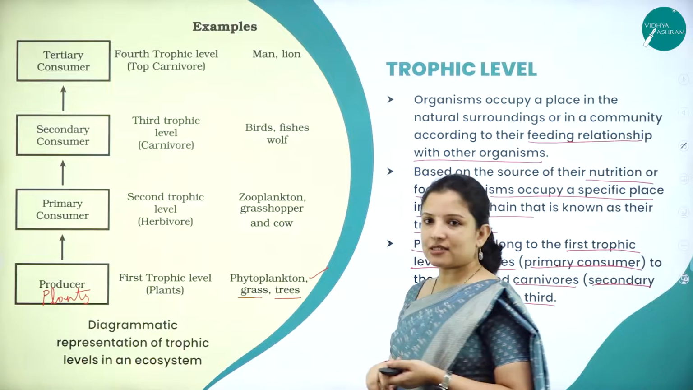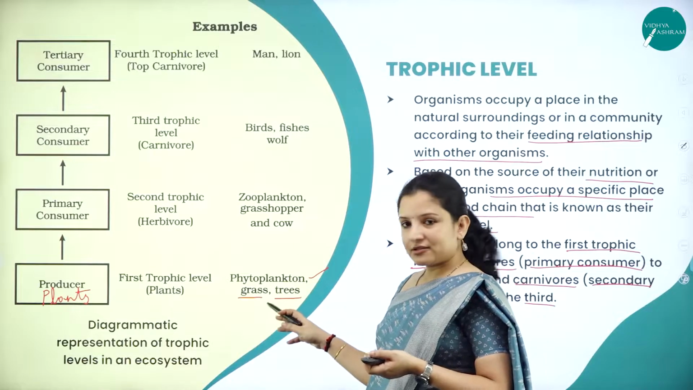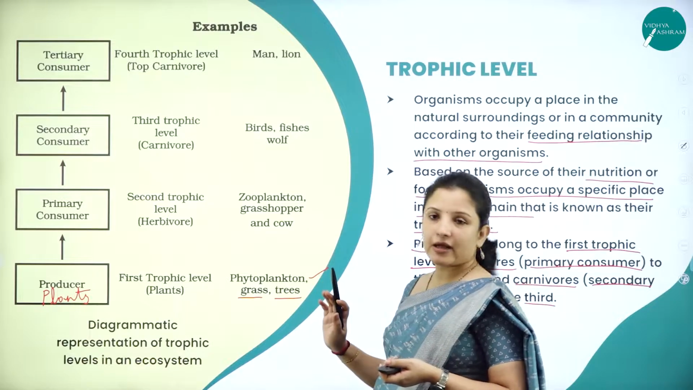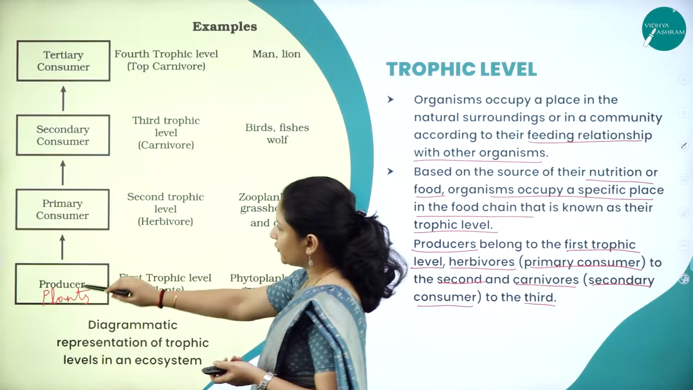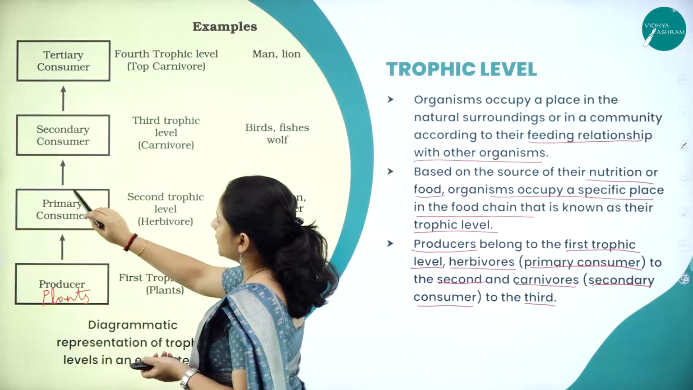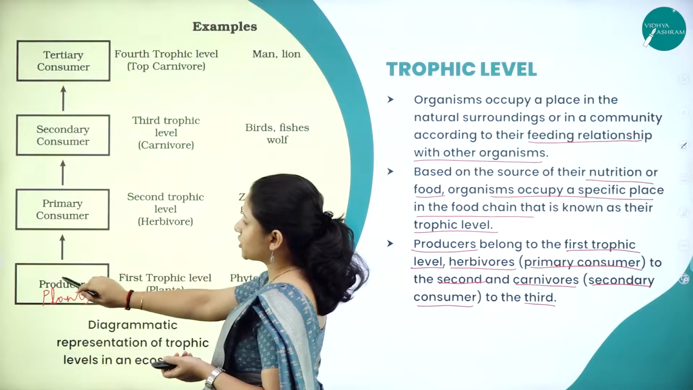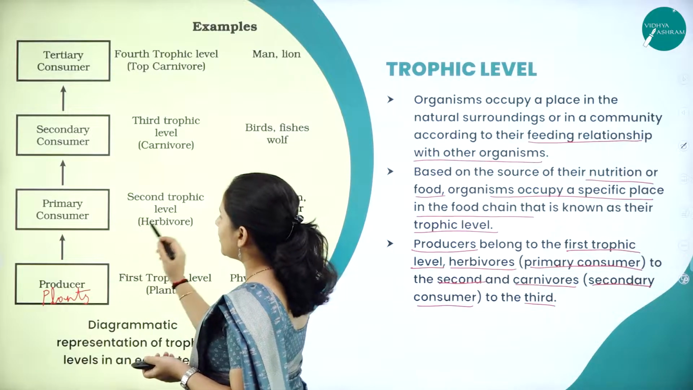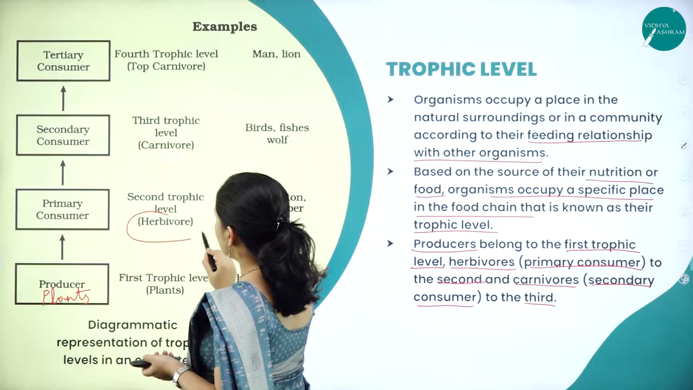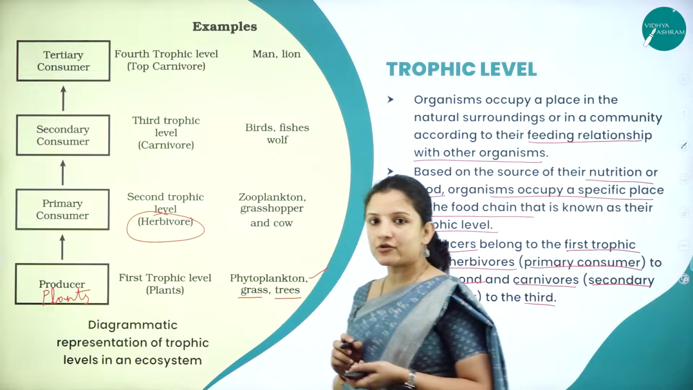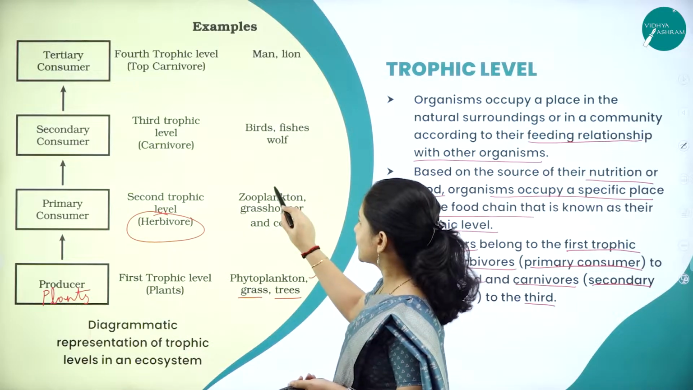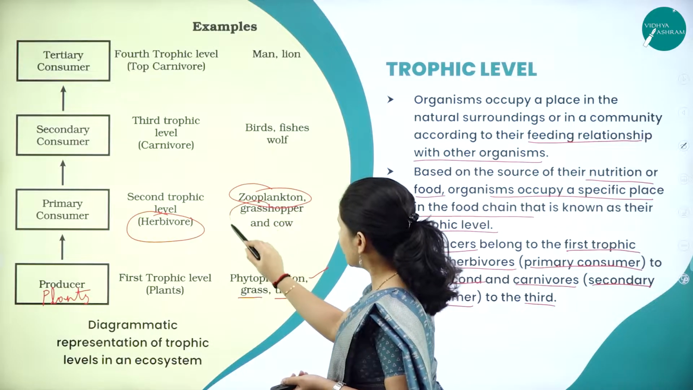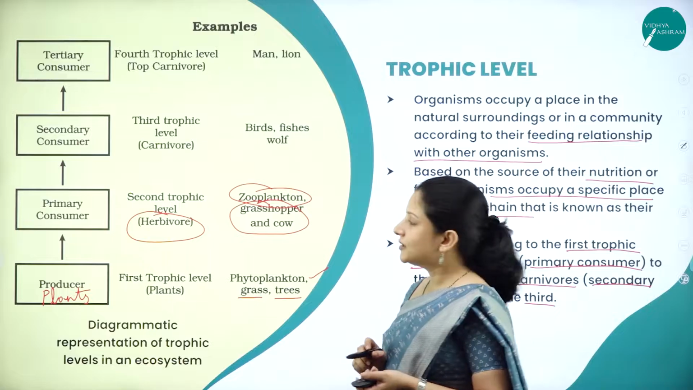grasses, trees, etc. If it is a terrestrial ecosystem, it is grass and trees. If it is an aquatic ecosystem, it is phytoplankton. So, the producers will be consumed by the consumers, wherein the energy will flow from the producer to the primary consumer, and therefore the primary consumers are the herbivores, which form the second trophic level. Herbivores such as zooplankton if it is an aquatic ecosystem, grasshopper and cow if it is a terrestrial ecosystem.